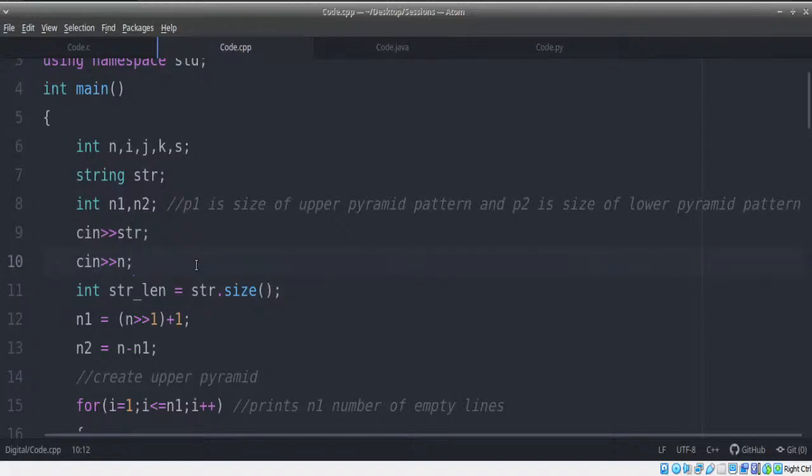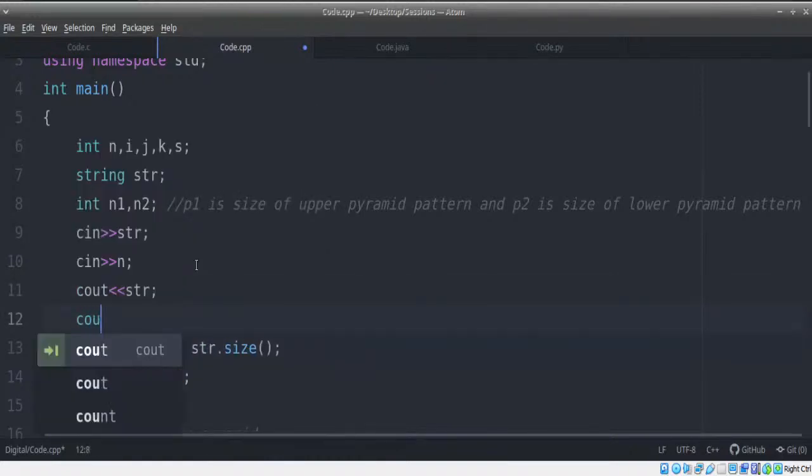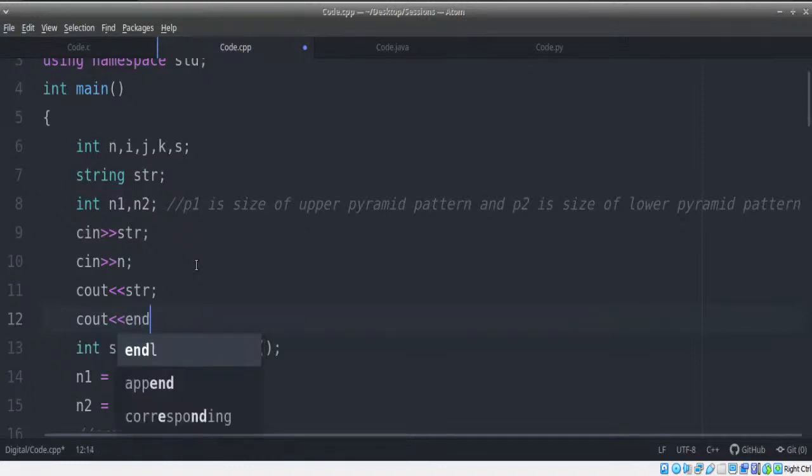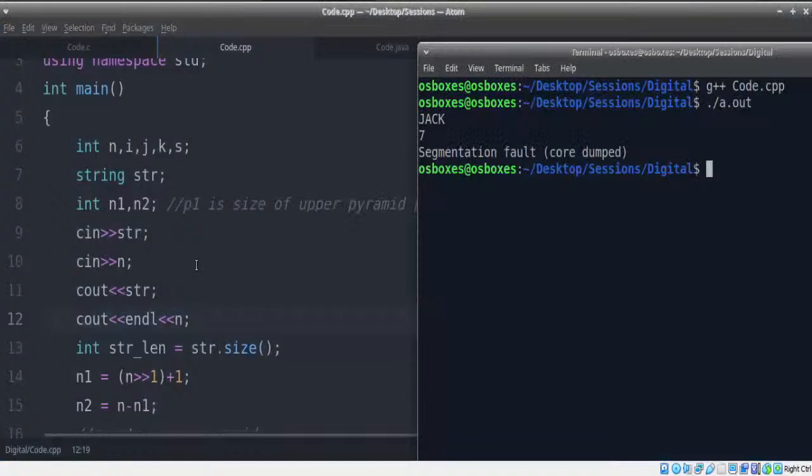Now, before the segmentation fault, for your reference, I want you guys to help me out with coding, because let's assume I don't know programming today. I'm going to give you a simple clue. I'm going to write str here, and n here.